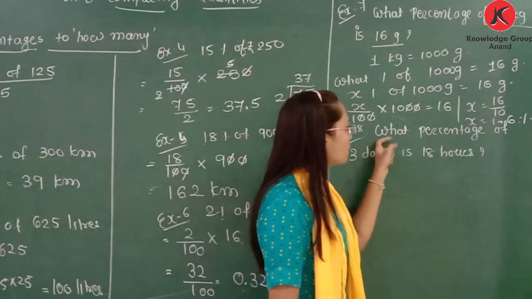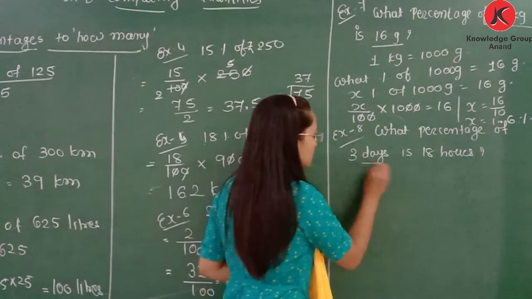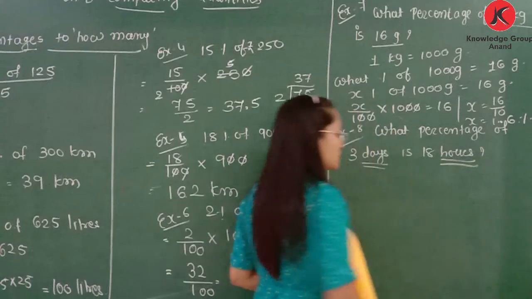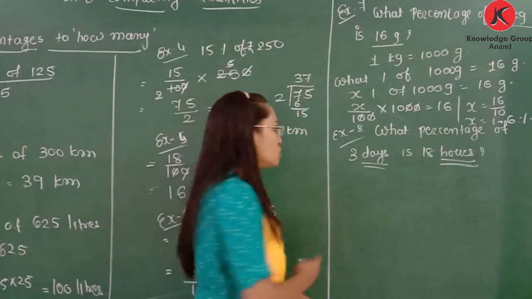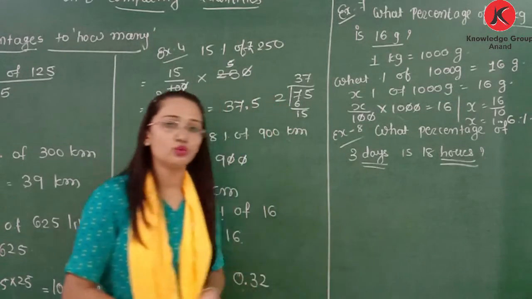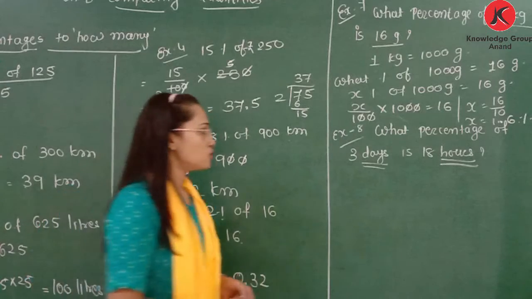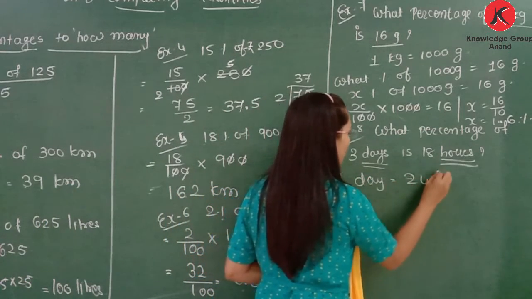The next one, for what percent of 3 days is 18 hours? Now here you can see this is days and this is hours, units are different. So first of all we will convert it into same unit. So let's convert days into hours, as we learned that it is better to convert larger to smaller. So here 1 day is equal to 24 hours.